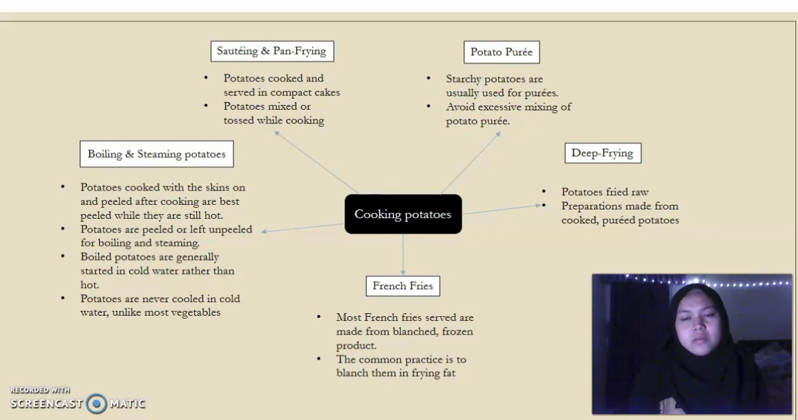Deep frying. Potatoes fried raw. Preparation made from cooked puree and potato. French fries. Most French fries served are made from blanched frozen product. The common practice is to blanch them in frying fat.